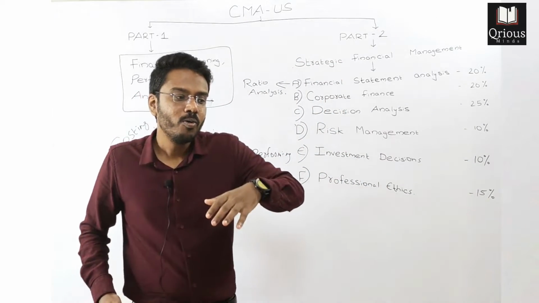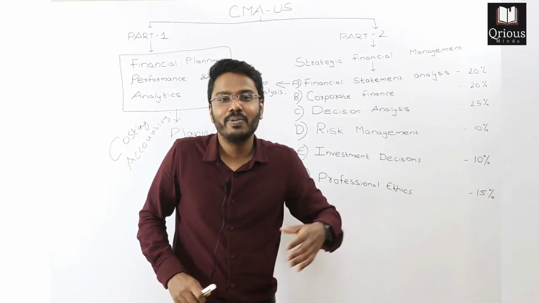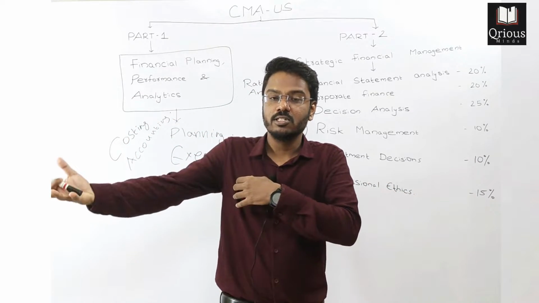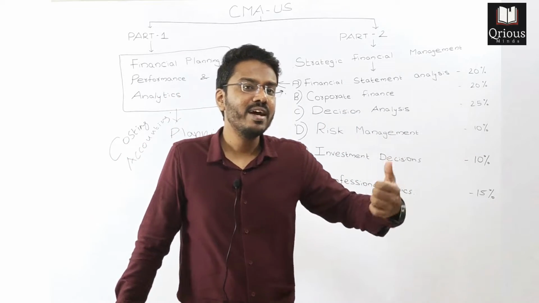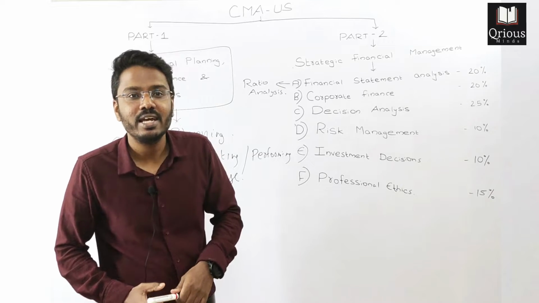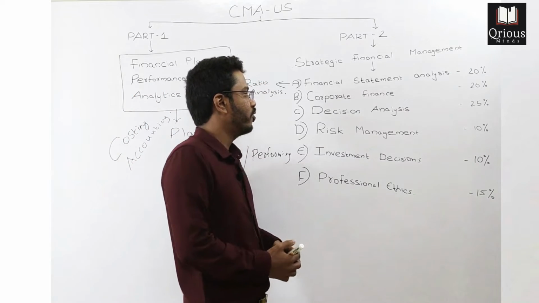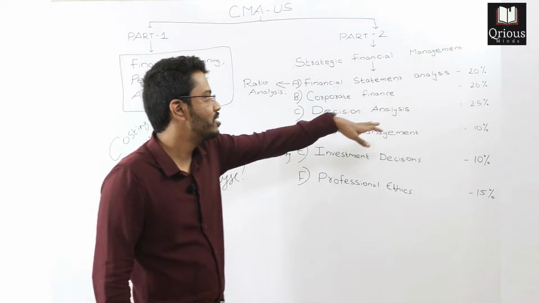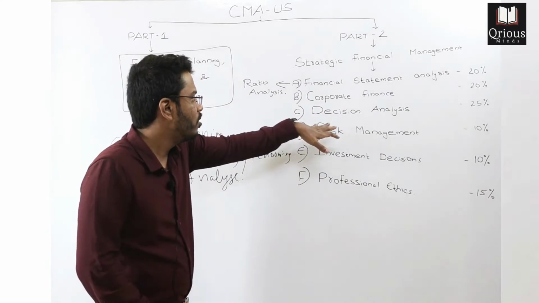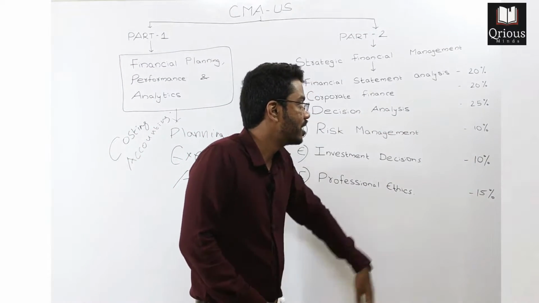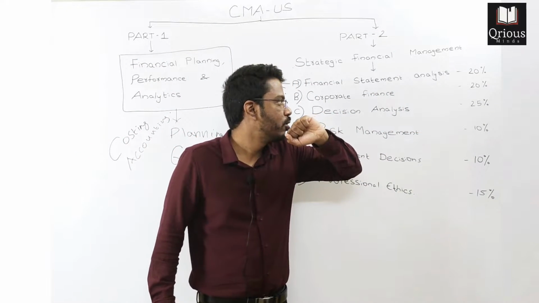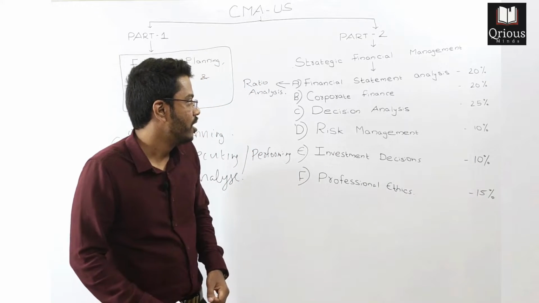So how do we manage the company's finances? If the company is managing surplus funds, how do we plan to invest them? If the company is in need of some finance, how do we plan to raise those funds? All those decisions will be taken in section B, corporate finance, and that covers around 20% of your total weightage. Moving on to section C, decision analysis, and that covers around 25% of the total weightage of your examination.